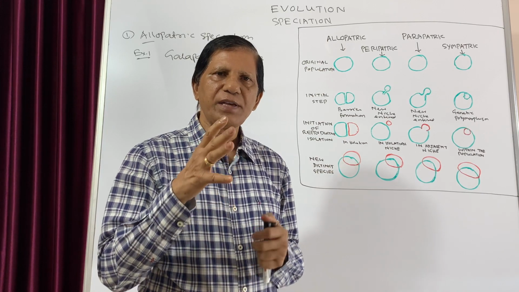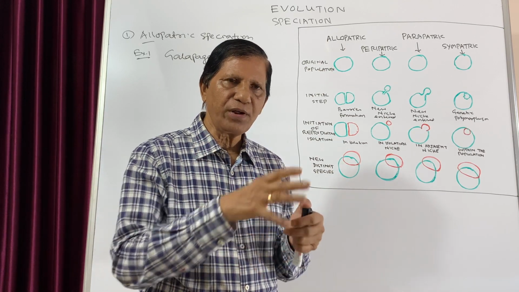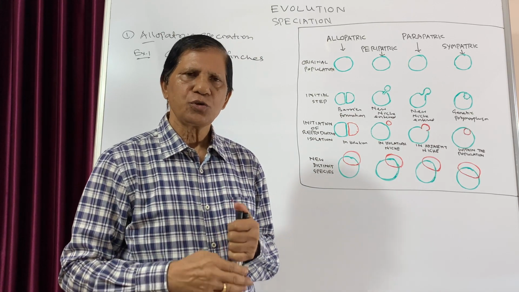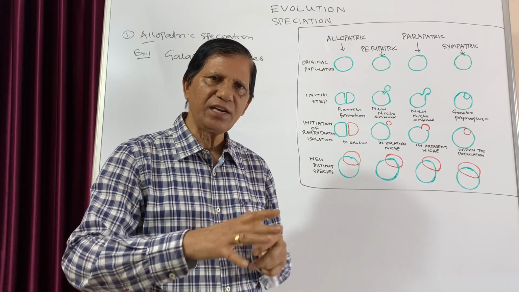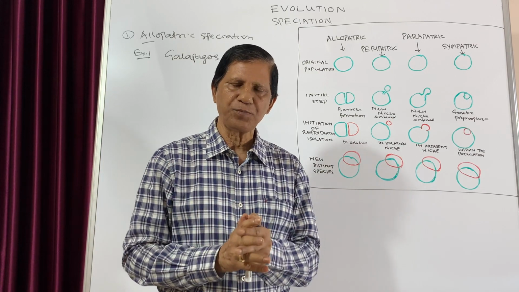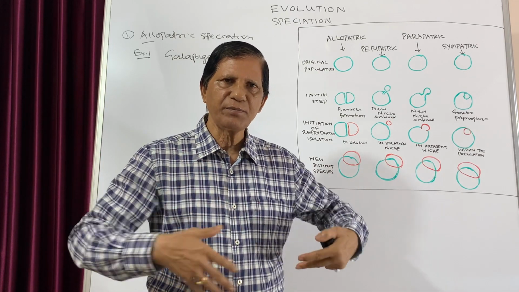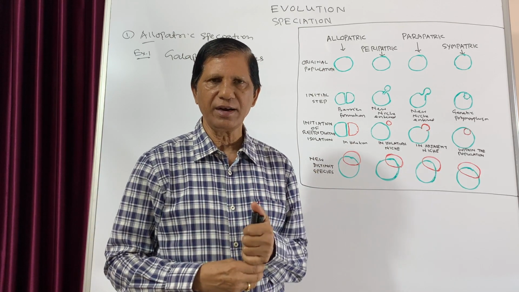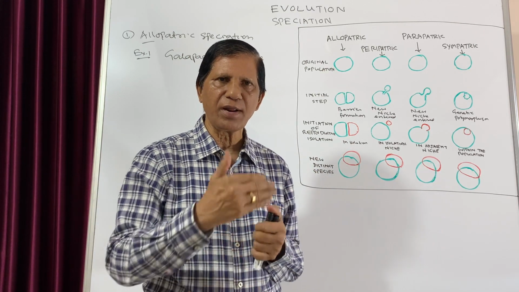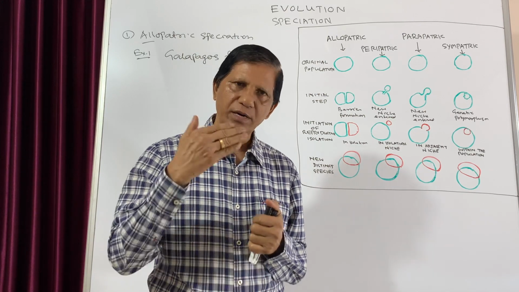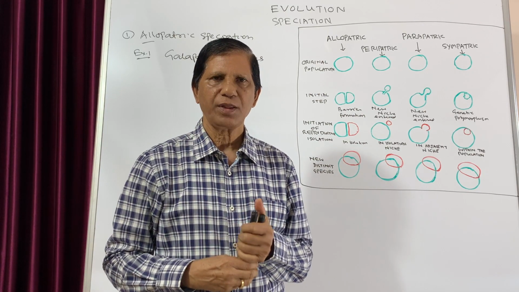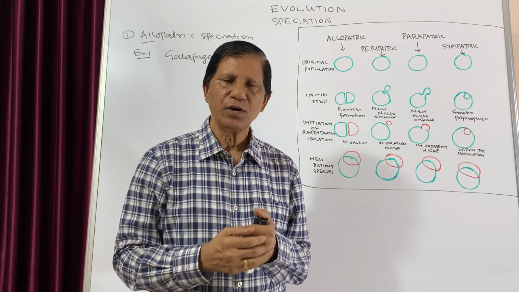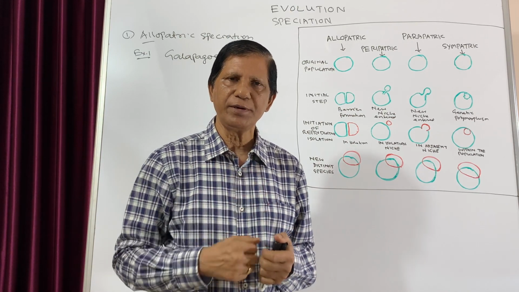There are certain finches in these different Galapagos Islands. Initially all the finches were similar, but when they were separated from each other in different islands, they could not easily move from one island to another for millions of years. Their food habit also changed depending upon the availability.